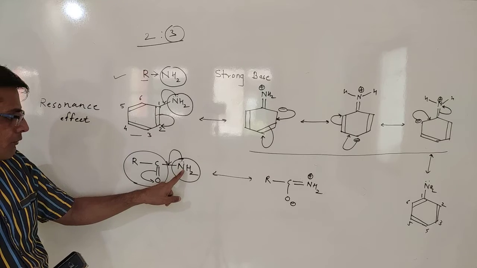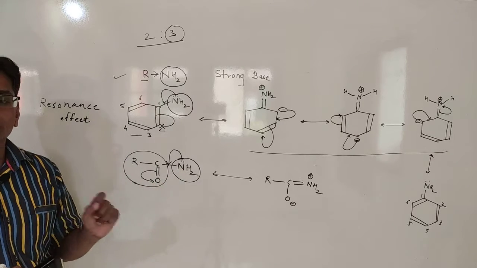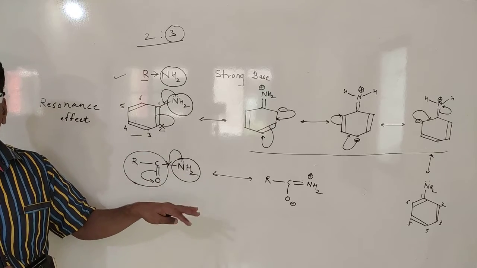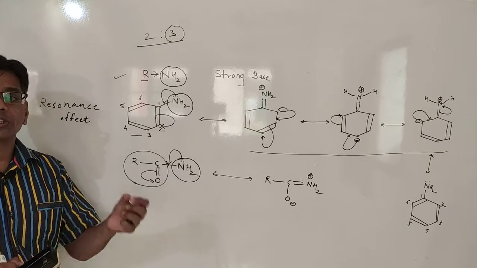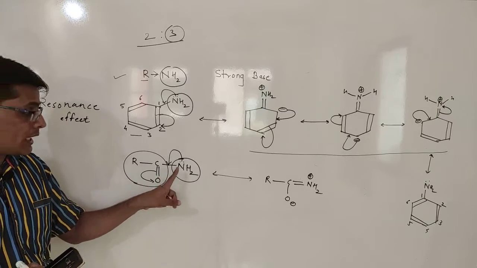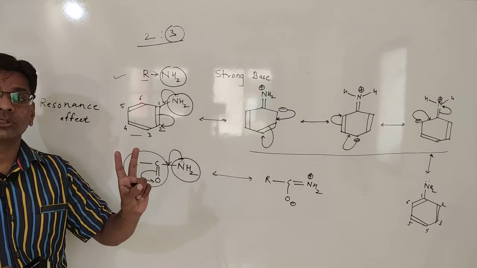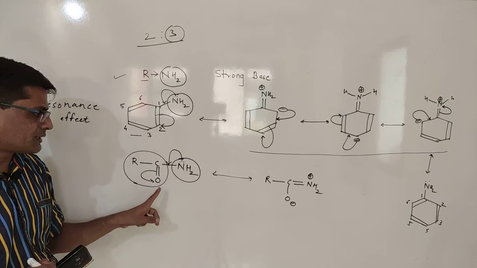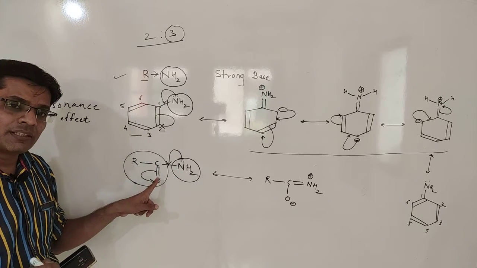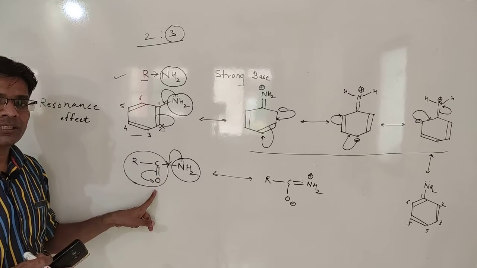But here, when we compare the electronegativity of nitrogen and oxygen, oxygen is more electronegative than nitrogen. Oxygen has the tendency to hold the electrons, so the nitrogen is always ready to donate the lone pair to the electronegative oxygen.